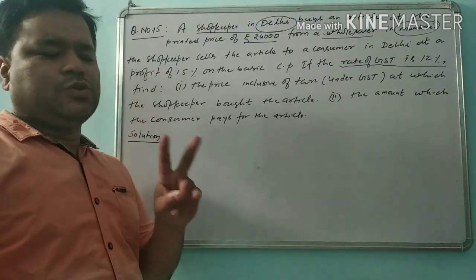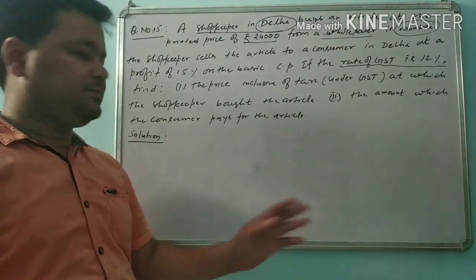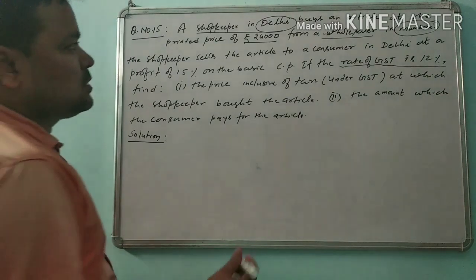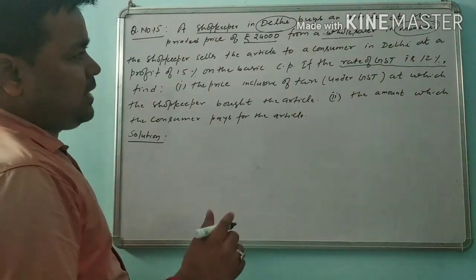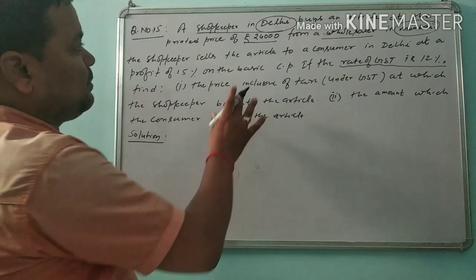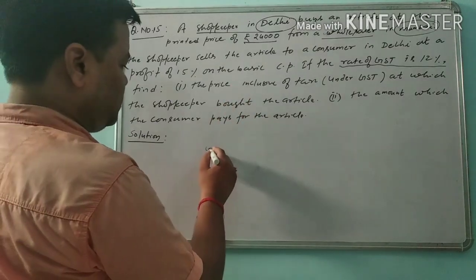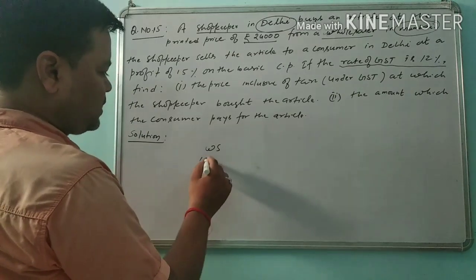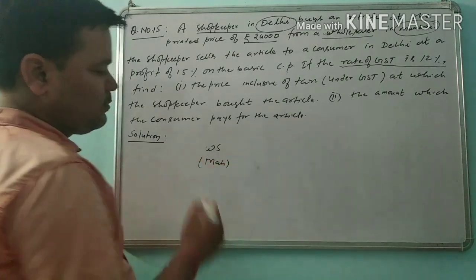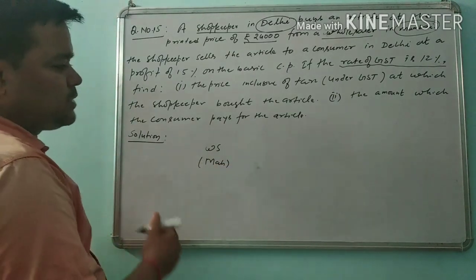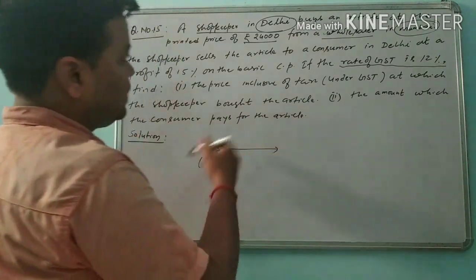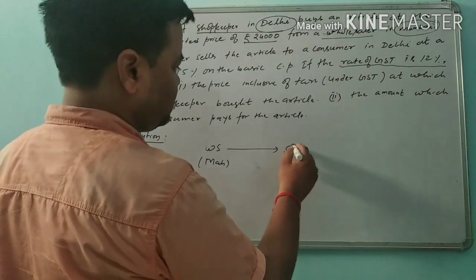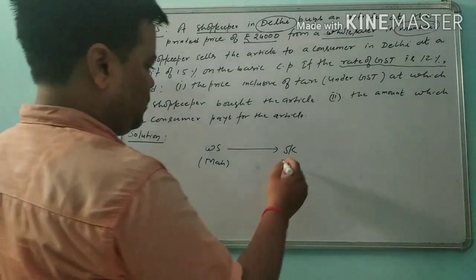There are two more questions we will discuss later. Here, first of all, we should make a diagram to make a concept about the question. Here, the wholesaler is from Mumbai, means Maharashtra. The wholesaler from Maharashtra sells the article to the shopkeeper, which is in Delhi.